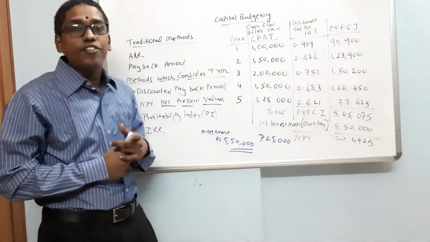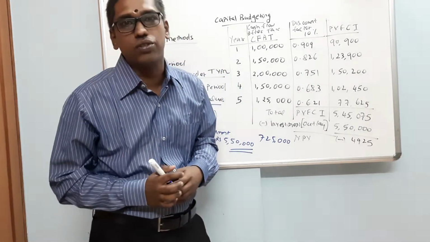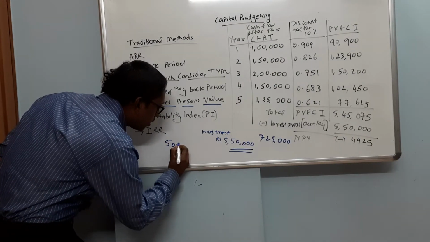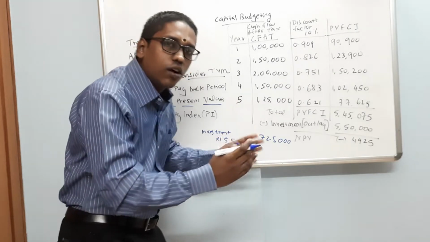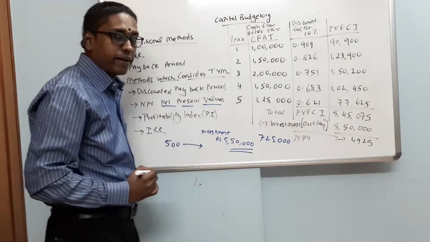For this, in financial management, we learn a topic called concepts in valuation. Let's put it in simple terms for those who can understand. 500 rupees is what we have today. The value of 500 rupees today, let's say after 3 years, will it remain the same 500?